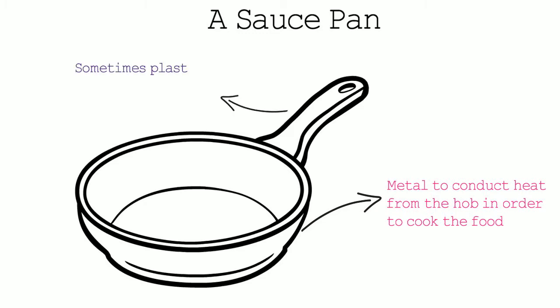The handle of the saucepan is often made out of plastic, and this is because plastic is a poor conductor of heat, i.e. it is an insulator. So when the saucepan is on the hob, the handle doesn't get hot because this is a poor conductor of heat. This means that the user is able to hold the handle of the saucepan while they are cooking their food, and they can move the saucepan around the kitchen or on or off the hob.